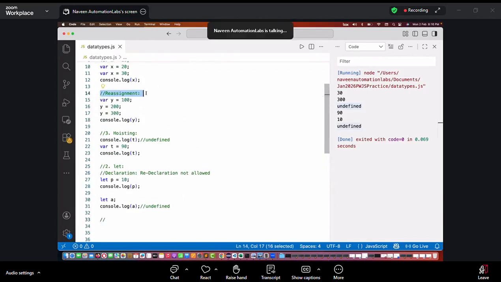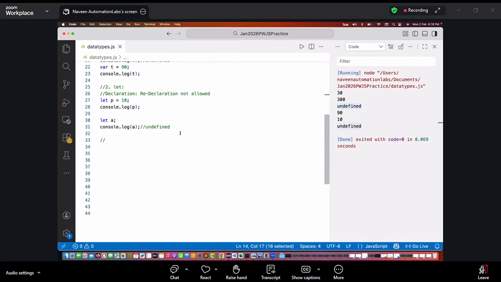Is this allowed? No, I told you, right? There is no compiler in JavaScript, Naveen. Okay, this is just a parser. If there is any syntax mistake or anything that we are doing, the parser catches it. Last time we discussed, right? There is no compiler in JavaScript. The JavaScript compiler will come into the picture at runtime only. When you write the code, there is no compiler. Okay. Now, what do you mean by reassignment? Is this allowed?